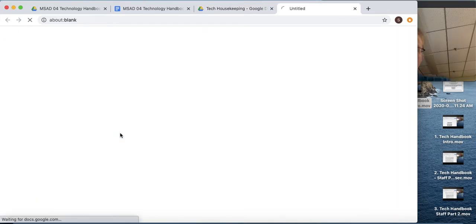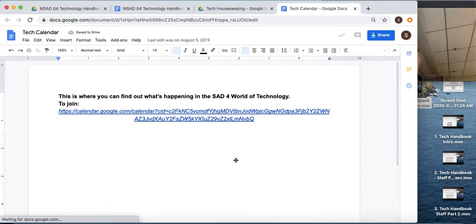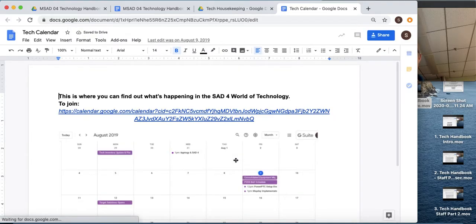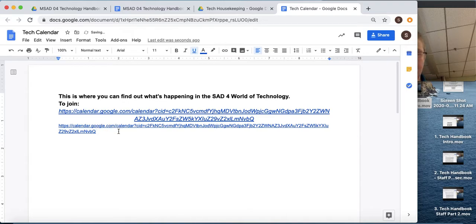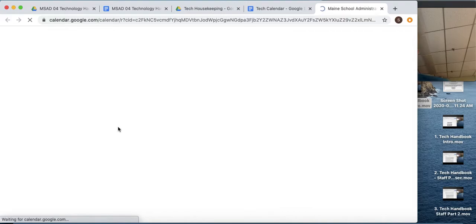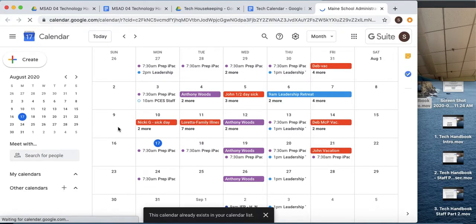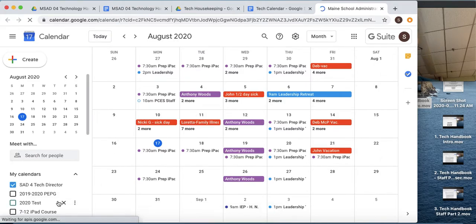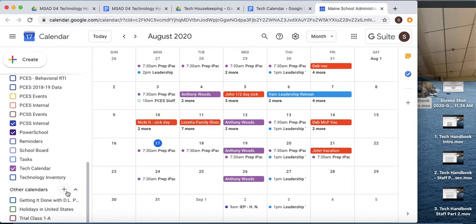And then the tech calendar. You want to schedule something with the tech team, put in a ticket. You can check the calendar, and then here you just click here to get to actually the calendar, and it'll bring you to Google Calendars. Whoops, that didn't do it. That did something else. There. Okay, so it'll bring you right to the tech calendar, okay? And then you can check it and see what's scheduled, okay?